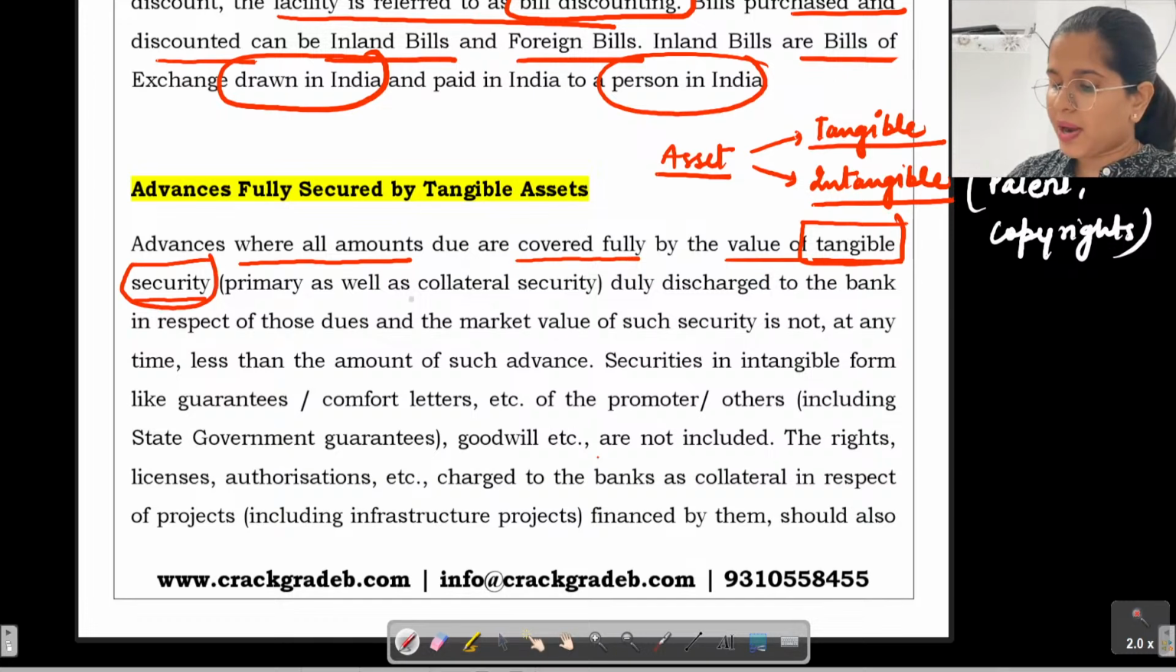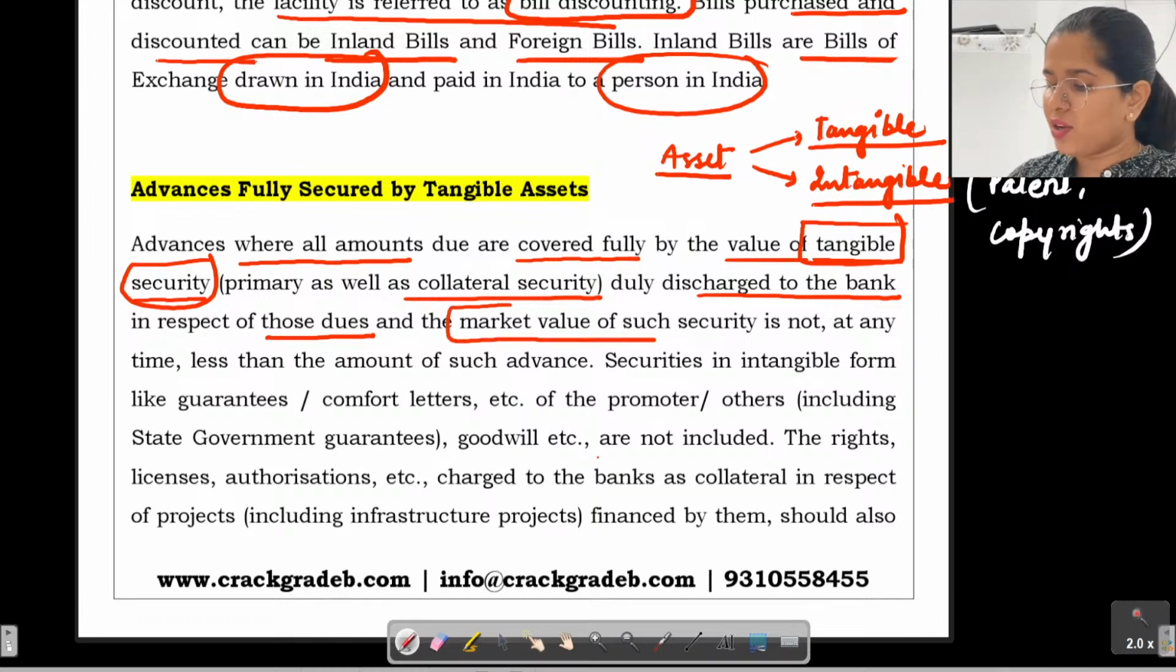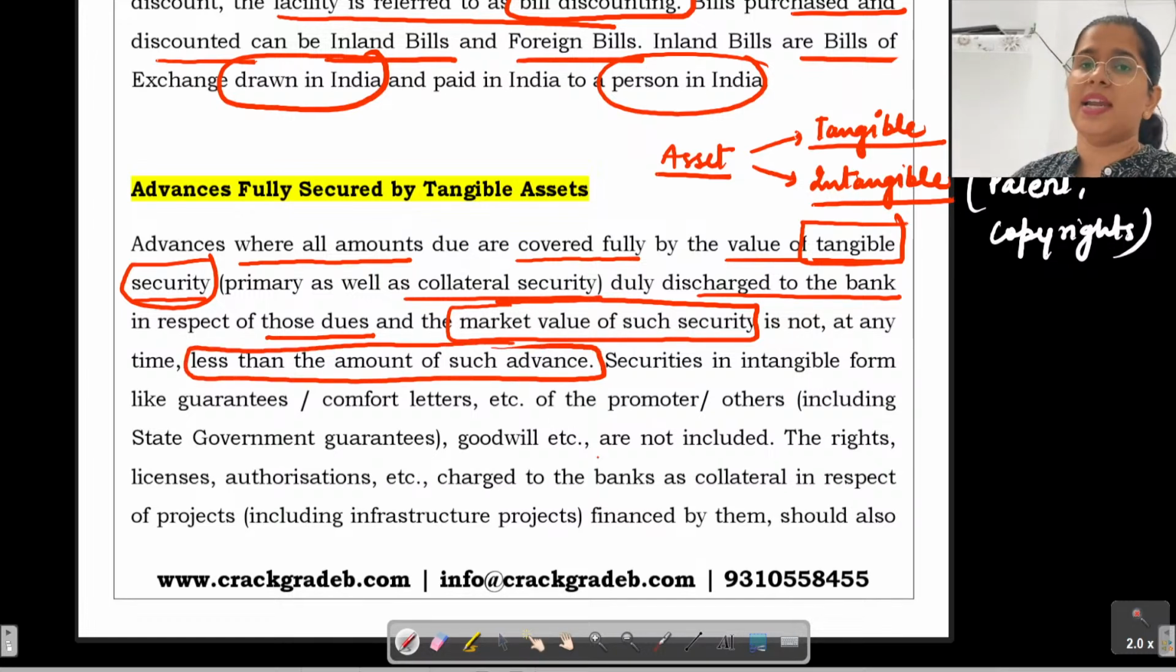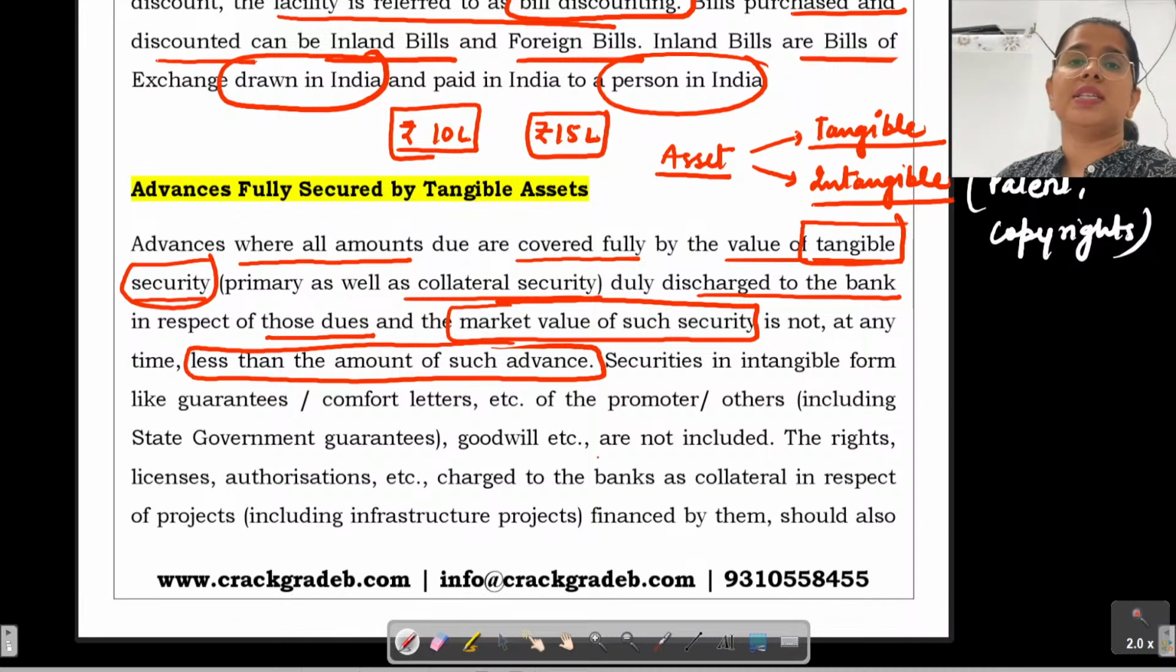Tangible security could be primary as well as collateral security duly discharged to the bank in respect of those dues, and the market value of such security is not at any time less than the amount of such advance, right? So if your advance is, let's suppose, for 10 lakh rupees, then the market value of the asset that you have kept as a collateral is 15 lakhs. Okay, so in such a situation such advance would be called fully secured by tangible assets.